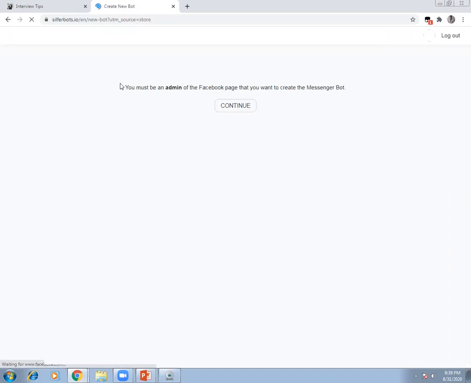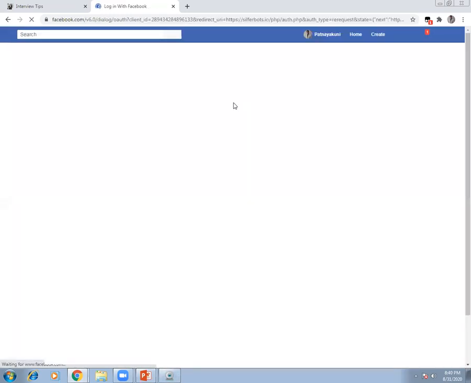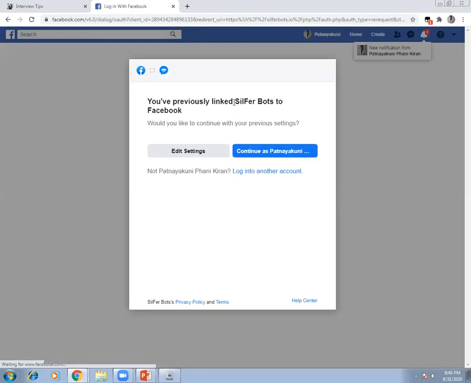So it is asking me, you must be an admin of a Facebook page. You all might have Facebook accounts, but you cannot use Silverboards if you don't have a Facebook page that is a business page for the products that you are selling on Facebook. Click continue. It could be products or services. Now, you previously linked Silverboards to Facebook, so continue as my name. I want it to be connected to my personal account.